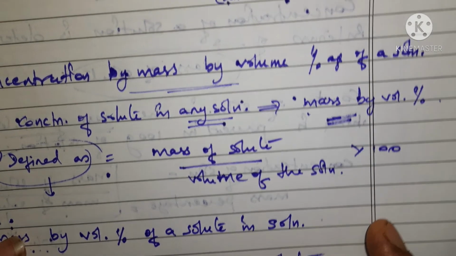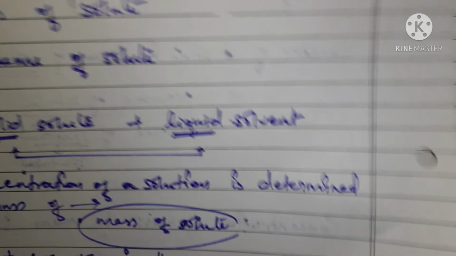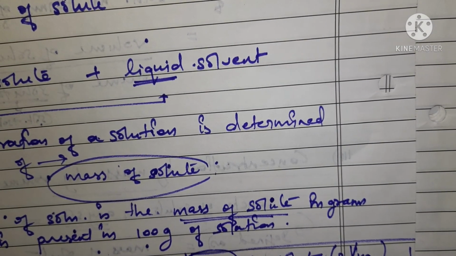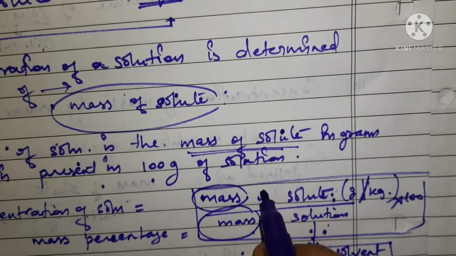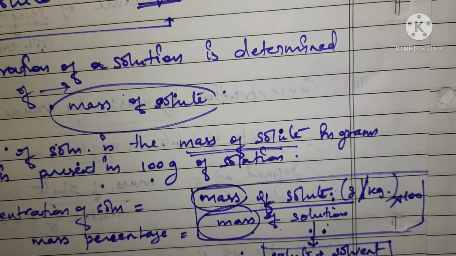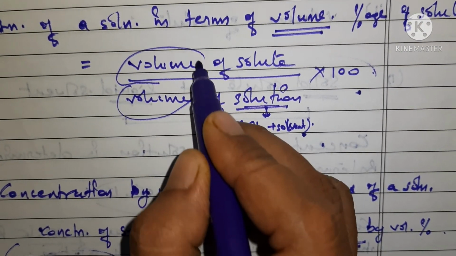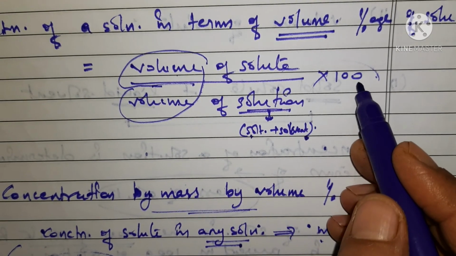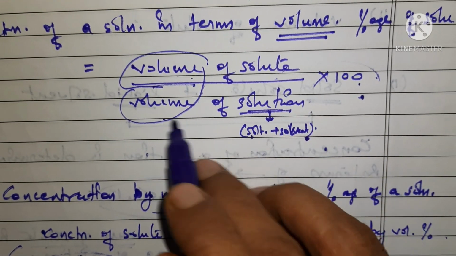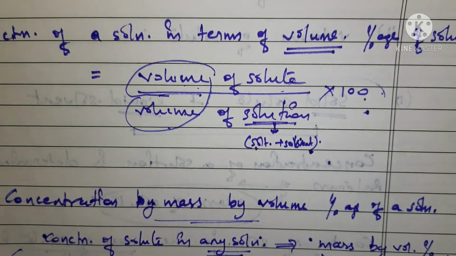So in all the cases you can see here, in the first you have mass upon mass, that is mass of solute upon mass of solution into 100. In this case you have volume upon volume, so volume of solute upon volume of solution, into 100. It is very easy to learn.